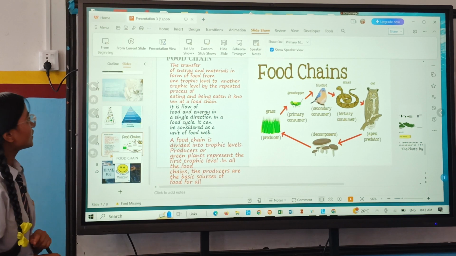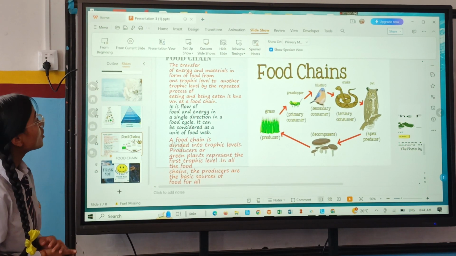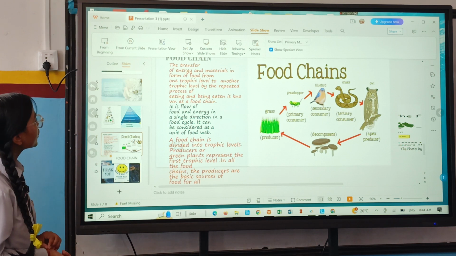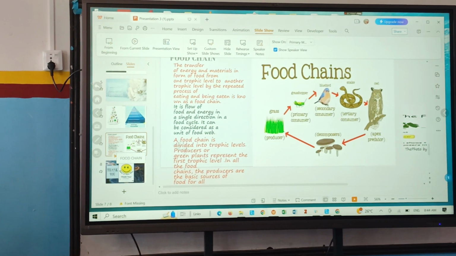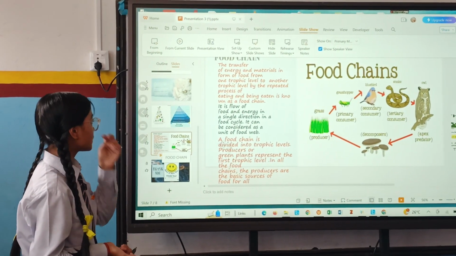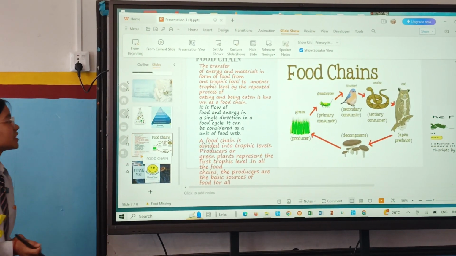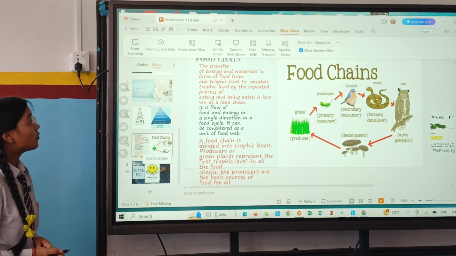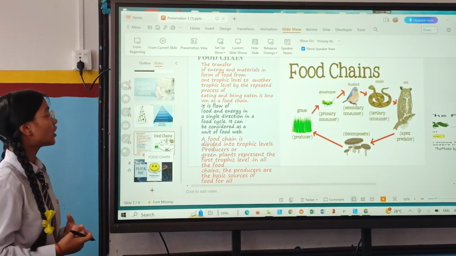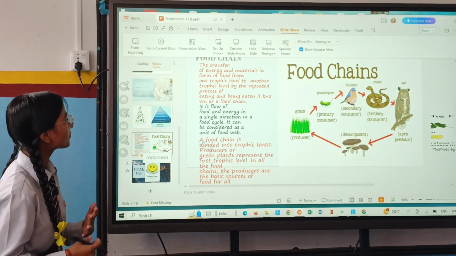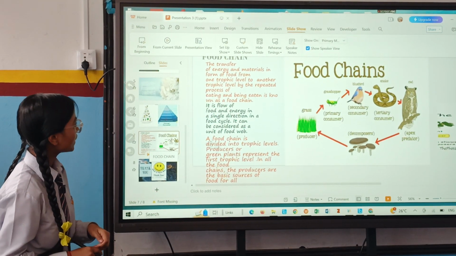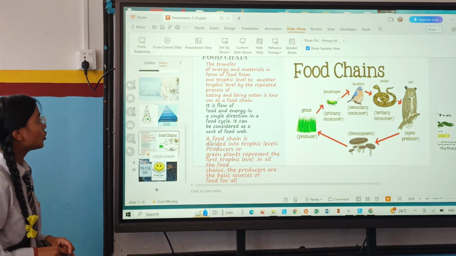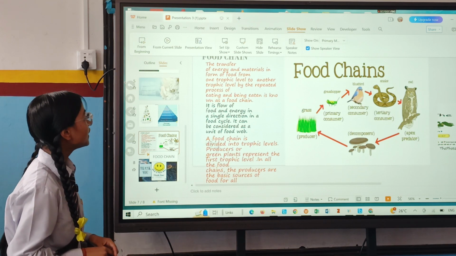And the next topic, which Nistara has mentioned in the slide, is food chain. The transfer of energy and materials in the form of food from one trophic level to another trophic level by repeated process of eating and being eaten is known as food chain. That means food chain is a process in which energy is transferred in the form of food, through eating and being eaten. It is the flow of food and energy in a single direction in a food cycle.